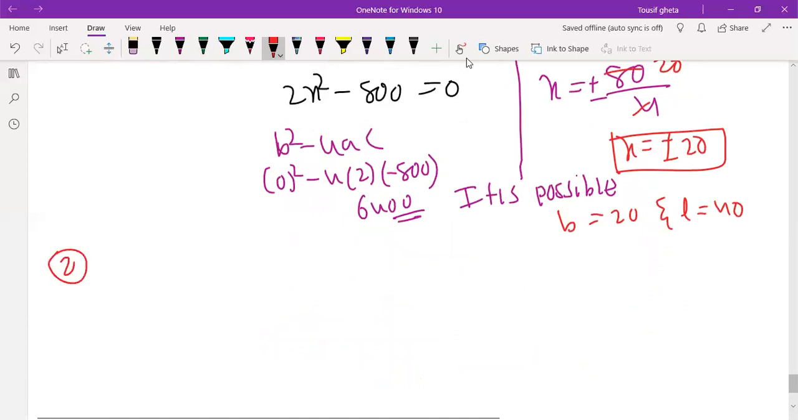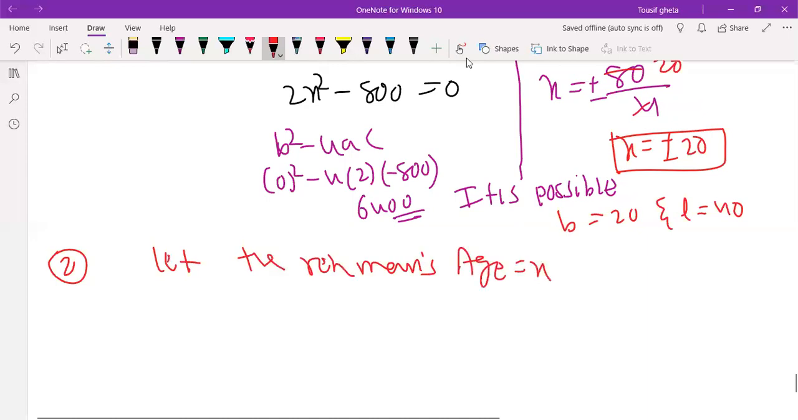Question: answer the following. Two questions of 3 marks each, 6 marks. The sum of the reciprocals of Rahman's age in years 3 years ago and 5 years from now. First of all, let Rahman's age be x years.